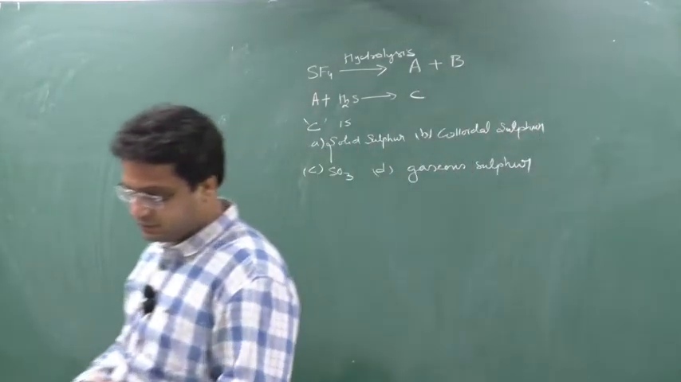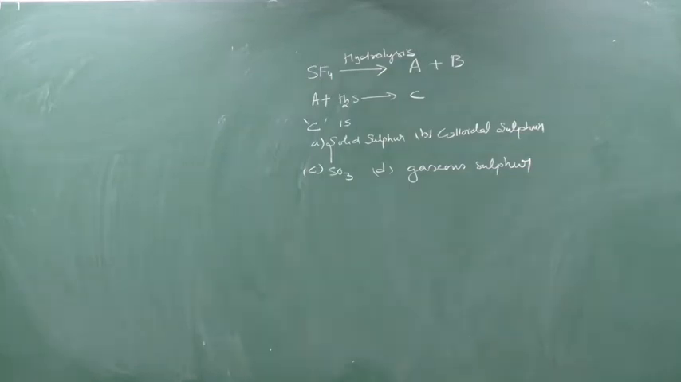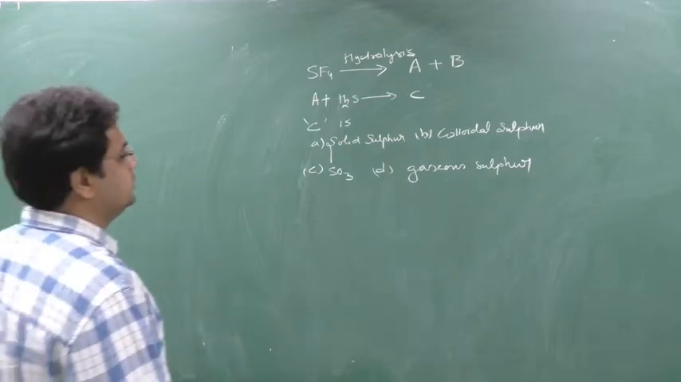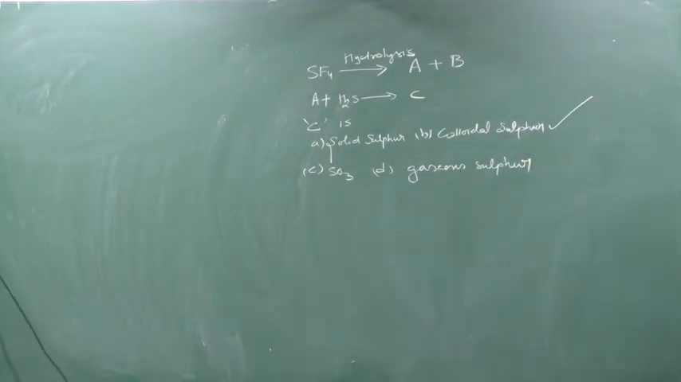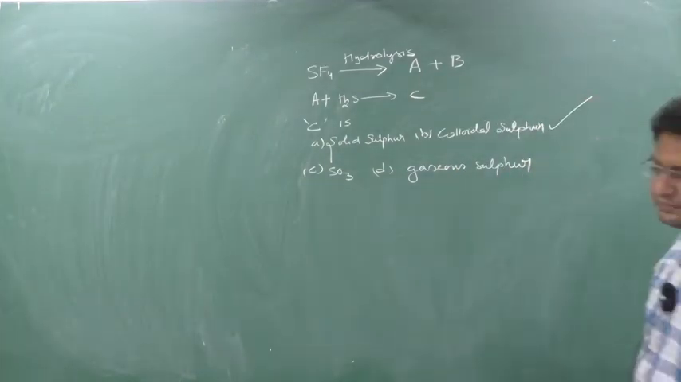Chalo, 1, 2, 3, 4. Pause the video and try to solve this and give the answer. Done? Chalo. So see the answer. The answer is colloidal sulfur. Clear? The answer will be colloidal sulfur.